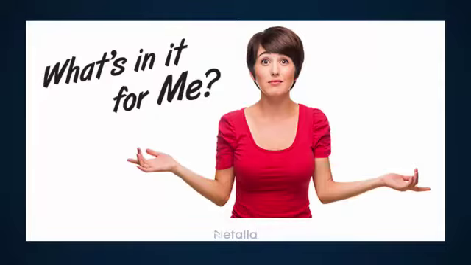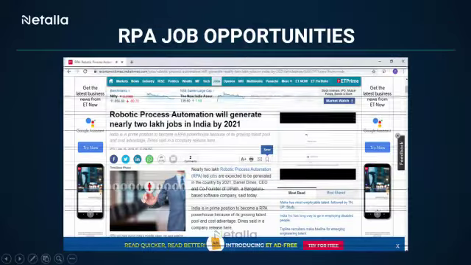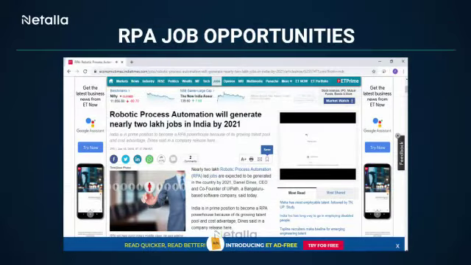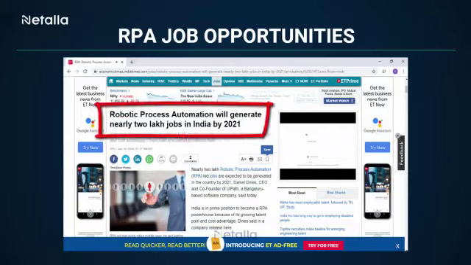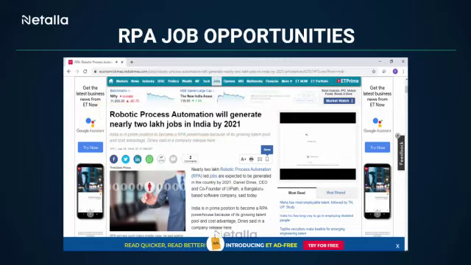After hearing all these facts about Blue Prism RPA, I am sure you might be thinking how learning RPA can be beneficial to you. Am I right? Here is the answer for that. This is one of the recent articles published by the Economic Times. As highlighted in this article, robotic process automation will generate nearly 2 lakh jobs in India by 2021. Currently there are a lot of openings for Blue Prism RPA developers. As the world is moving towards building new processes on a day-to-day basis, the necessity to automate tedious tasks has eventually increased from small to large organizations.